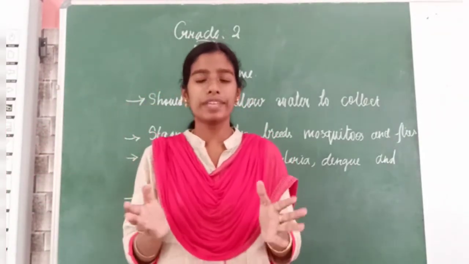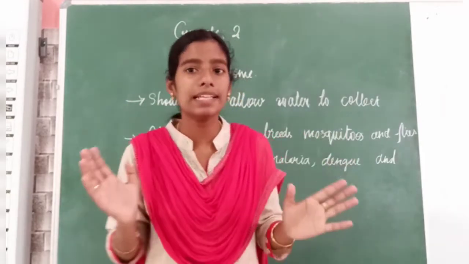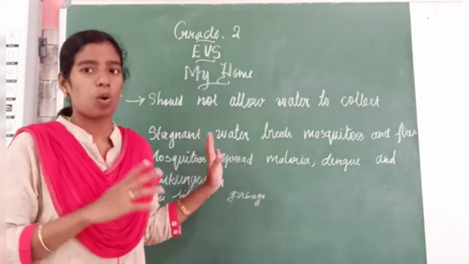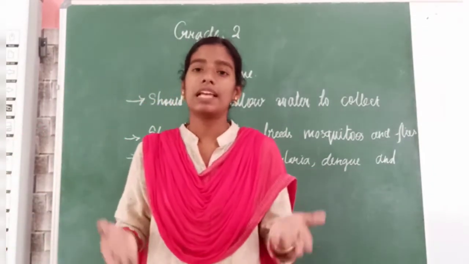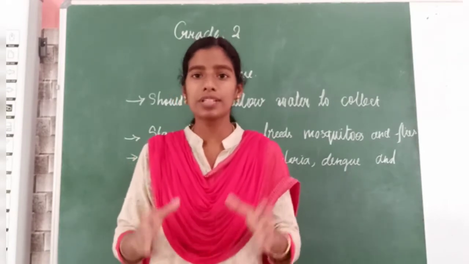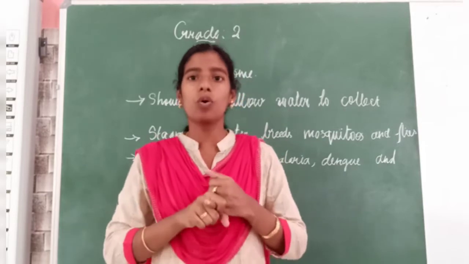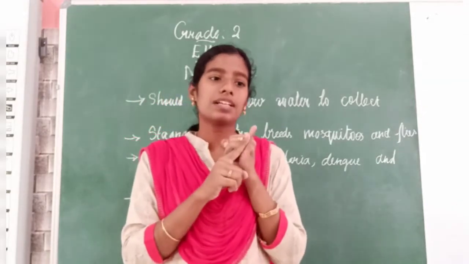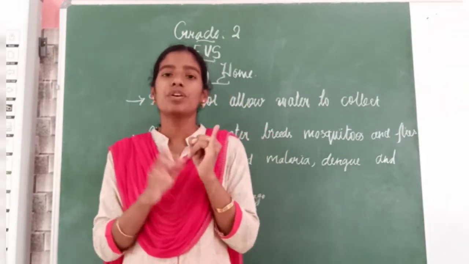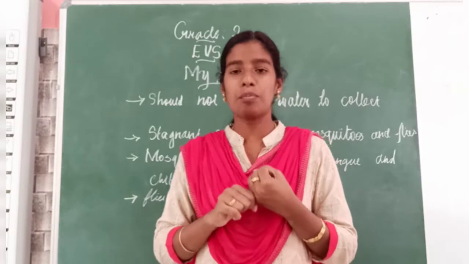So how can we keep our home clean? By cleaning the stagnant water also, we can keep our home clean. Clear about cleaning? What are the things we have learned in cleaning our home? First we have learned about the floor, right? On the floor we have to remove all the dust and clean using a mop.